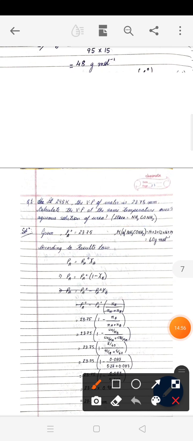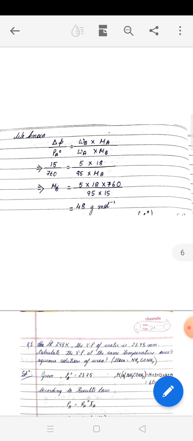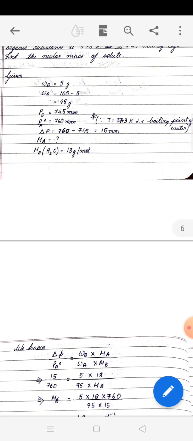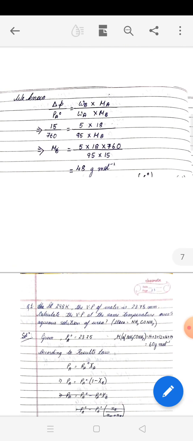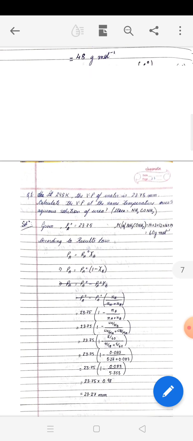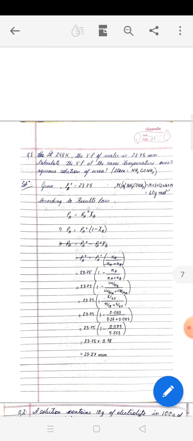So you can straightway find it out from Raoult's law. You can straightway apply Raoult's law. You need not go to the relative lowering of vapor pressure, because you do not know the final vapor pressure, which you need to find out. Actually, there is no harm. You can begin with this formula also. From here, once you know delta P, you can find out what is PS. But we need not go for so much confusion. You can simply use Raoult's law, and you can feed the values in the formula, whatever the quantity is given, and you can calculate.